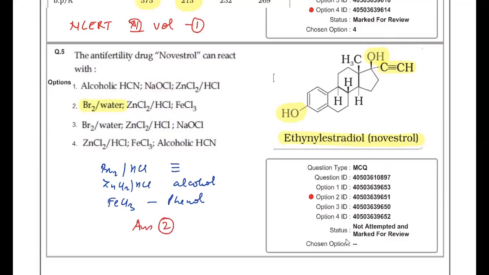Clear? NaOCl is a test for haloform reaction, so there must be a CH3CO group or similar group which can be obtained by the oxidation. So option 3 and 4 are again not possible.